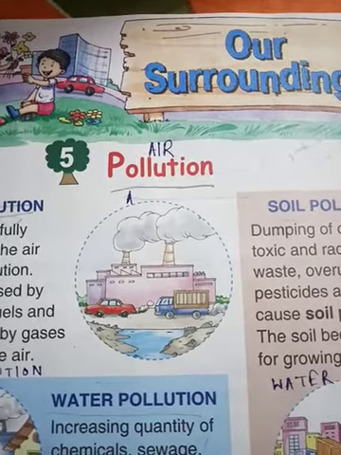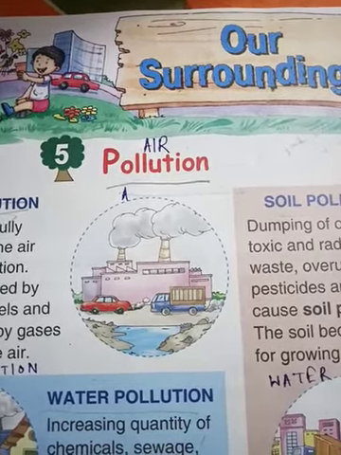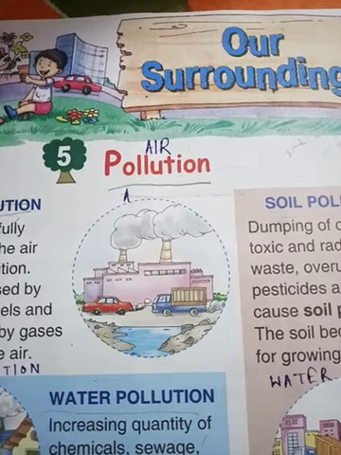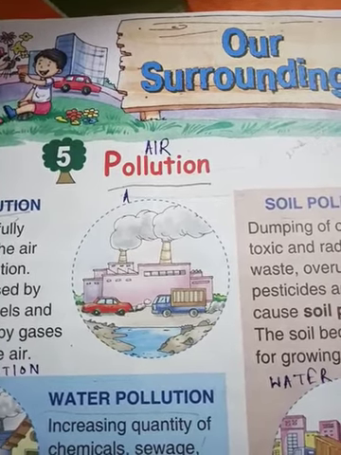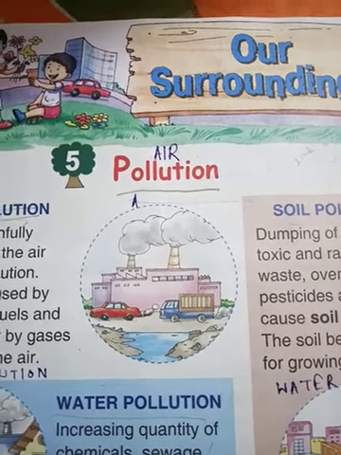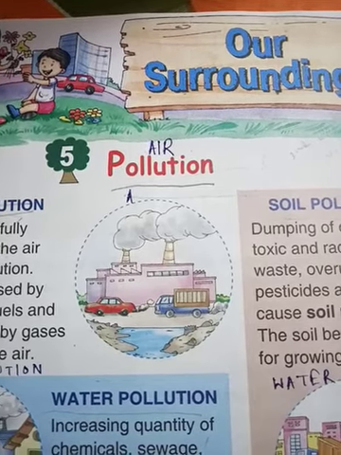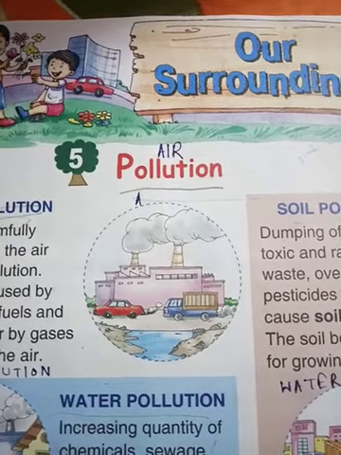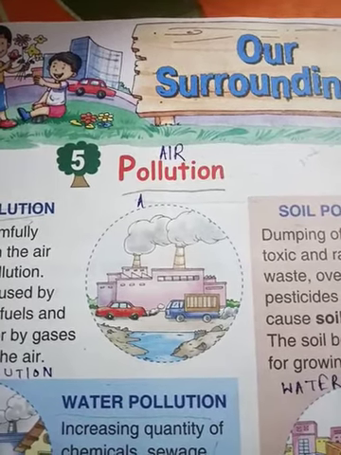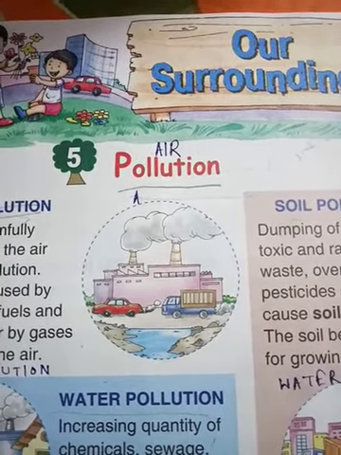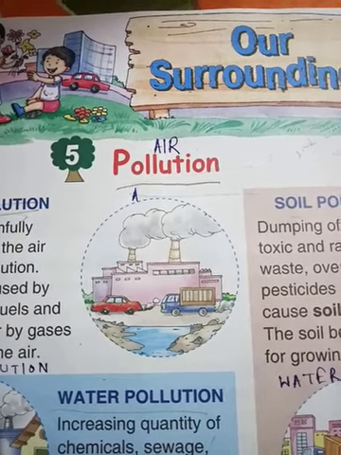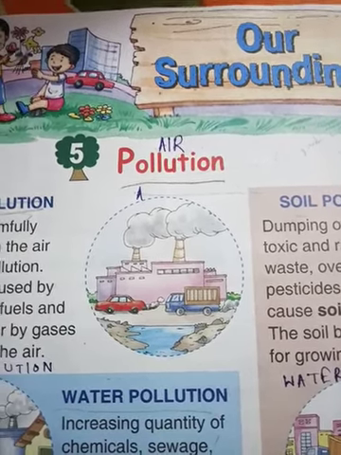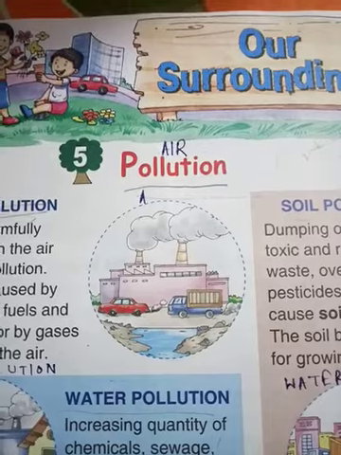Cutting down of trees and burning garbage are the most important causes of air pollution. So if we want to stop air pollution, we have to stop cutting down trees, we have to stop burning garbage, and we have to plant more and more trees.